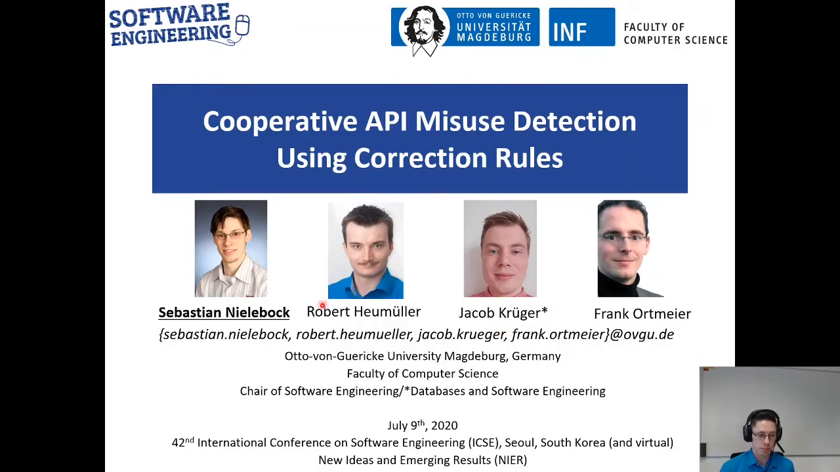This work describes my colleagues Robert Heumüller and Jacob Krüger, as well as my supervisor Frank Ortmeier, and of course me, Sebastian Nielebock. We developed a cooperative API misuse detection approach that uses correction rules.